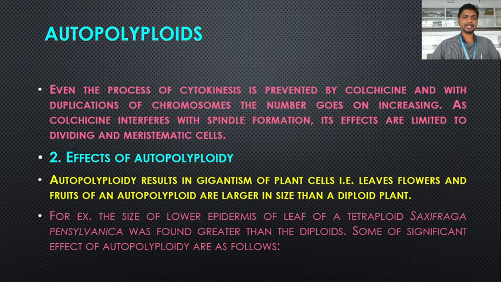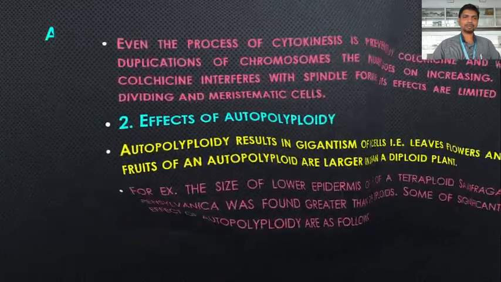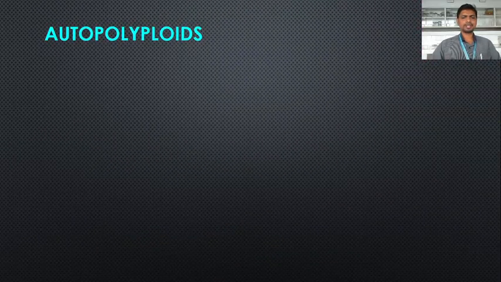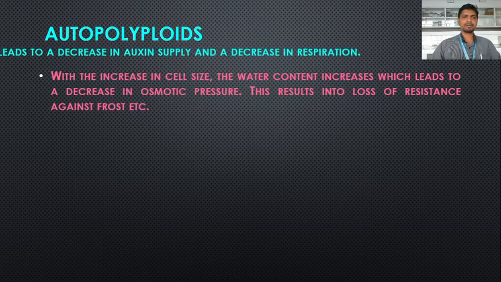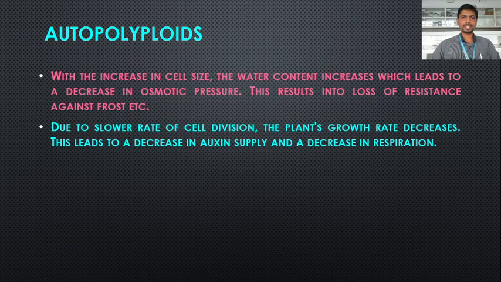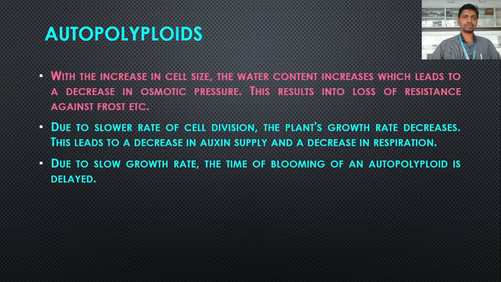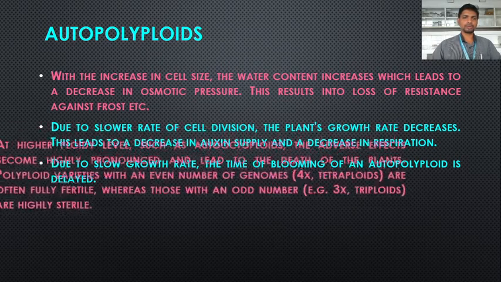Some of the significant effects of autopolyploids are as follows. The first one is, with the increasing cell size the water content increases, which leads to a decrease in osmotic pressure. This results in loss of resistance against frost, etc. Due to a slower rate of cell division, the plant growth rate decreases. This leads to a decrease in oxygen supply and a decrease in respiration. Due to slow growth rate, the time of flowering of an autopolyploid is delayed.